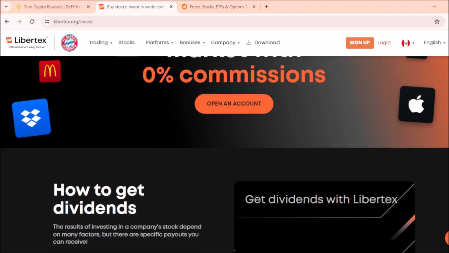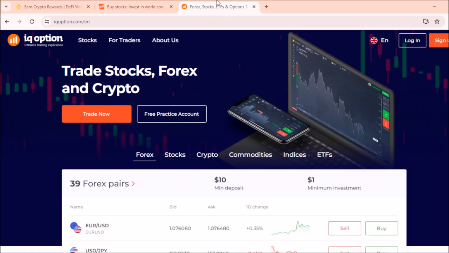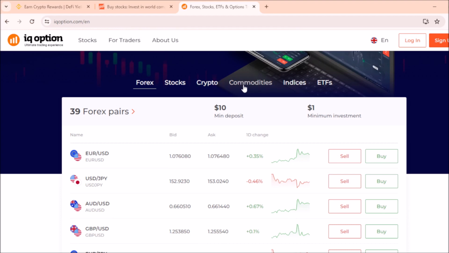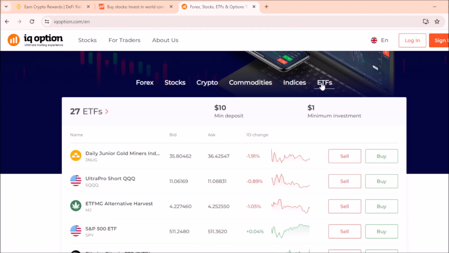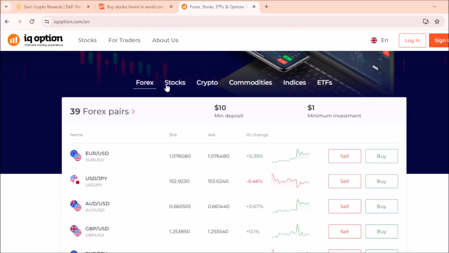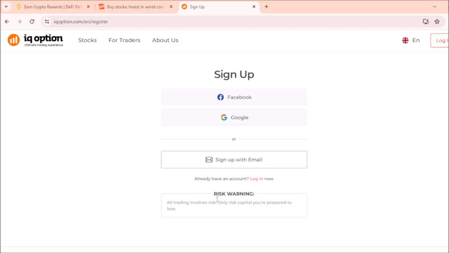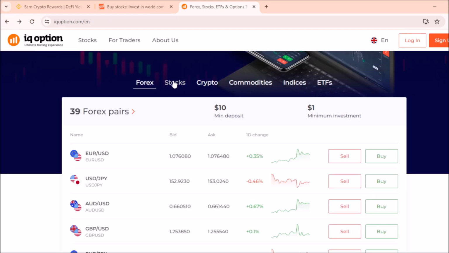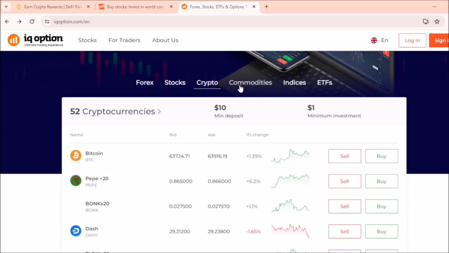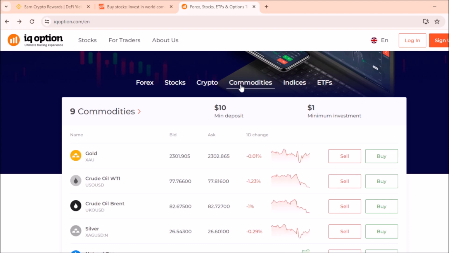IQ Option. IQ Option is a comprehensive trading platform that offers access to various financial instruments, including stocks, cryptocurrencies, forex, commodities, and options. Here's an overview of its functionalities. Account setup. Users can create an account on the IQ Option platform by completing the registration process. Trading options. IQ Option offers a wide range of trading options, including binary options, digital options, and forex trading.